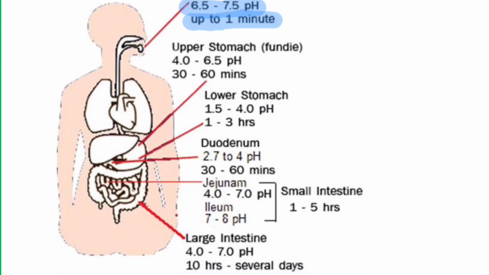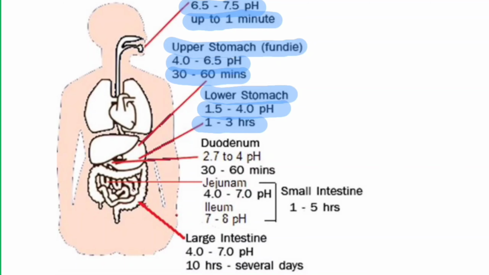Then we are dealing with the upper stomach, which is called the fundic stomach. The food remains in the fundus for 30 to 60 minutes, and the pH for the fundic stomach is 4 to 6.5. Then the lower stomach includes the cardiac stomach, the central body of the stomach, and the pyloric stomach. The food remains in the lower stomach for 1 to 3 hours, and the pH is 1.5 to 4.